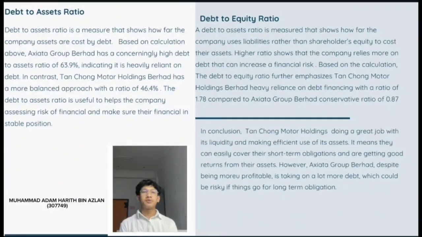We also have debt to asset ratio. Debt to asset ratio is a measure to show how far the company's assets are financed by debt. A higher ratio shows that the company used many liabilities to finance the assets. This will be a sign of higher financial risk.